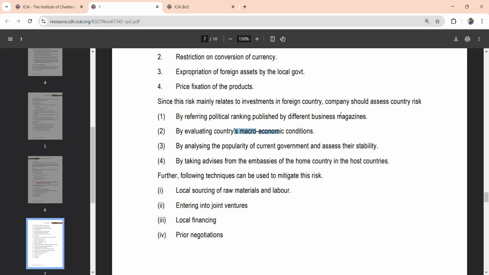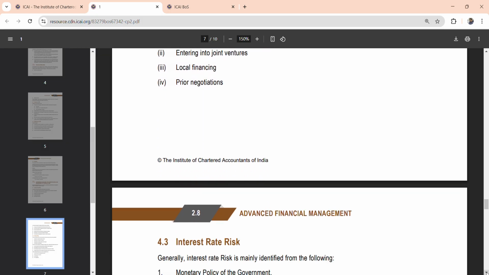And the techniques that can be used: because everywhere, be it in solving AFM or in risk, first we have to analyze the various risks, and we have to have the techniques to counter them, so then only you'll get everything you want. Similarly in this case, the techniques are prior negotiations, local sourcing of raw material and labor, entering into a JV, and local financing. So these are the various techniques by which political risk can be countered.